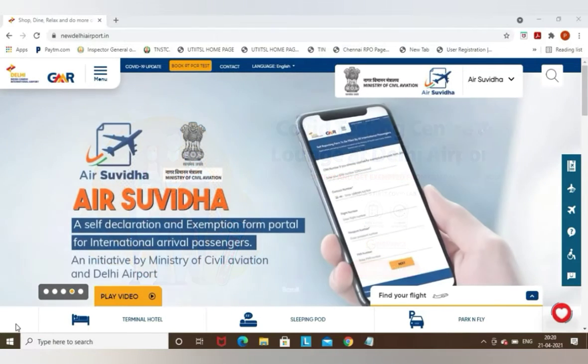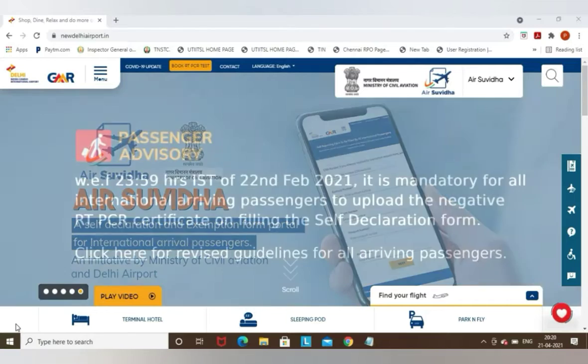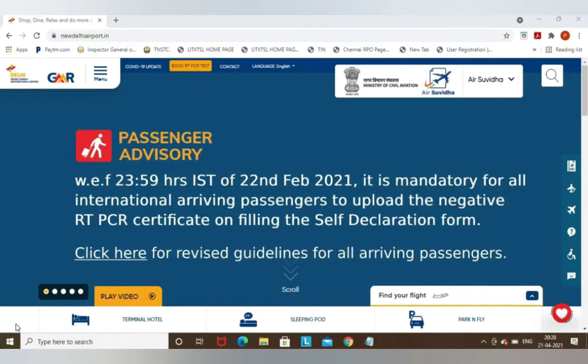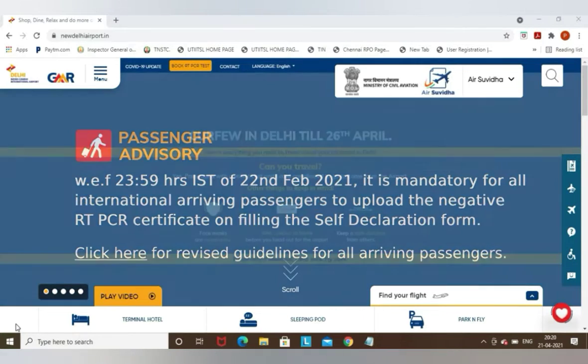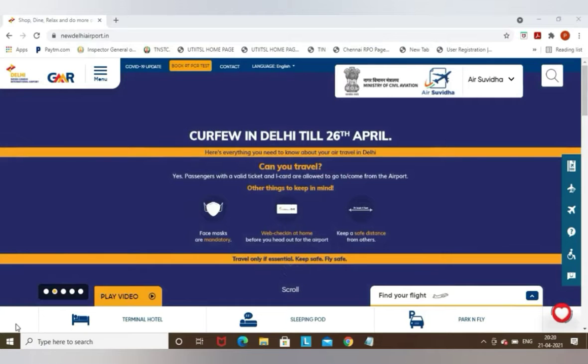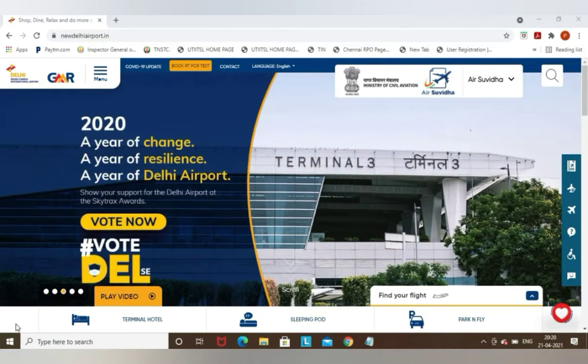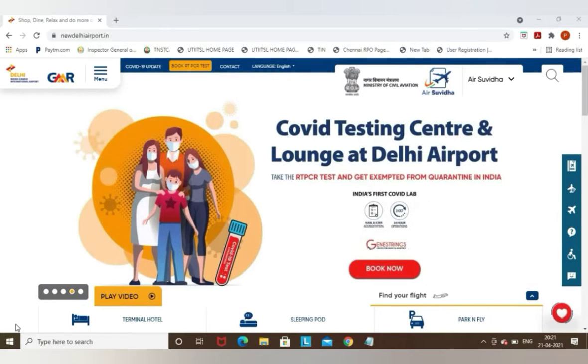You must have seen that nowadays, due to COVID-19, there are a lot of restrictions in all the countries, and India has also imposed stricter restrictions on the arrival of travelers coming from foreign countries. If I am a traveler, an Indian citizen, a foreigner or an NRI living in a foreign country and I am coming back to India, I need to follow a mandatory procedure levied by the Ministry of Home Affairs of India. I need to follow that process before I leave from my foreign country to India.